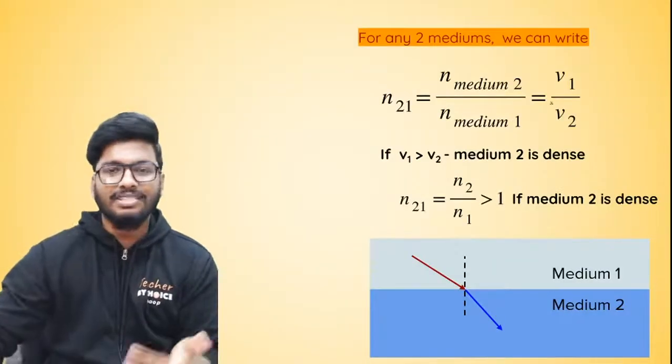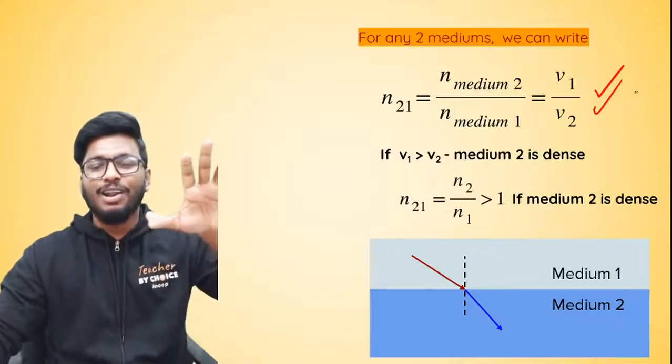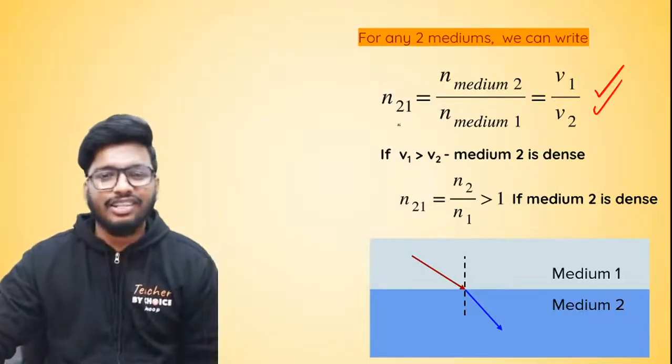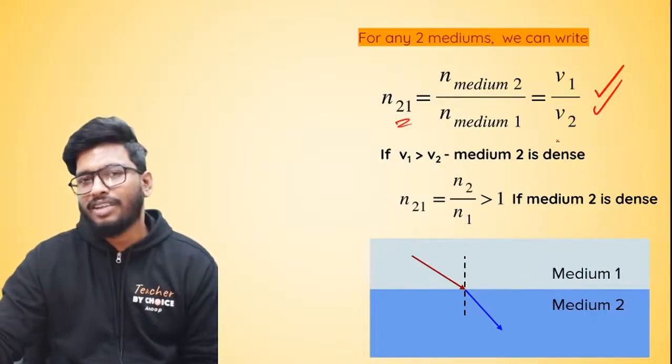Very important that you remember this. This relationship is going to save your life. Literally, it's going to save your life, because there'll be a lot of questions asked from this one single relationship. Remember this. So refractive index of the second with respect to the first is equal to the speed of light in the first medium divided by the speed of light in the second medium.